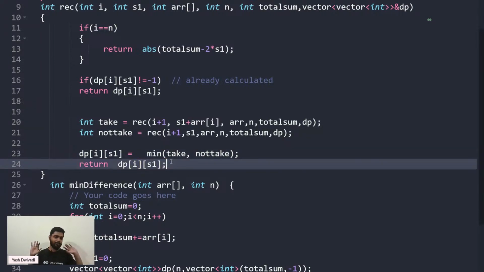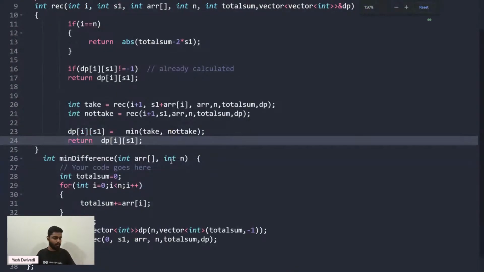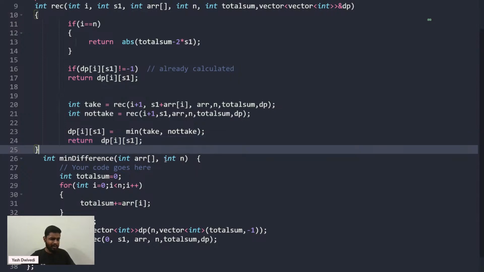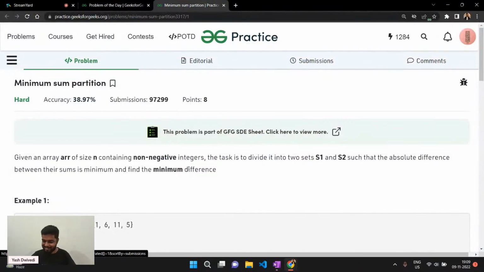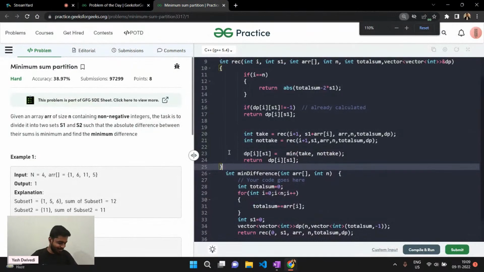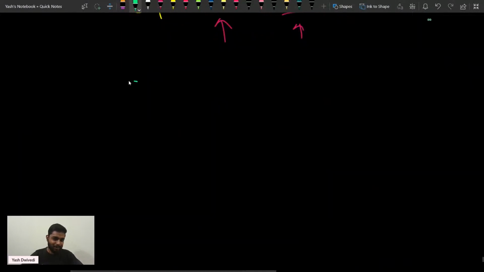Is that clear to everyone? Is the overall question clear to everybody? Yes or no? Some people are saying, can we solve it using 1D? Maybe you can try those approaches, but as of now I am running out of time, so I cannot solve more than this. I have explained this from scratch very easily. So you can write easy in the chat. This was an easy problem, right?